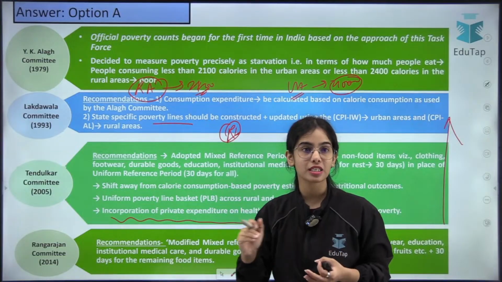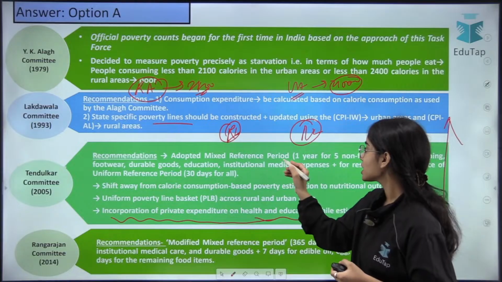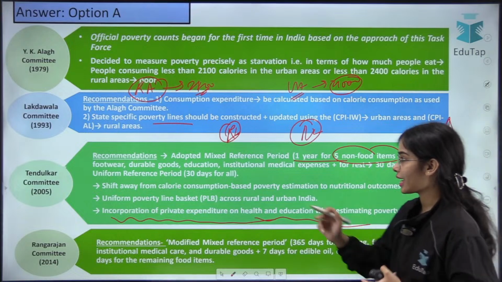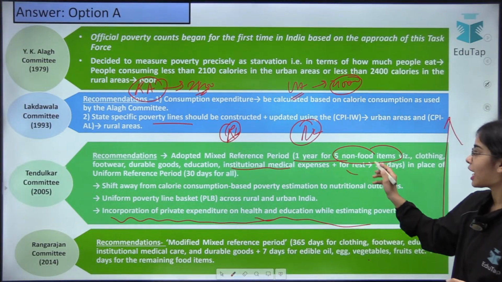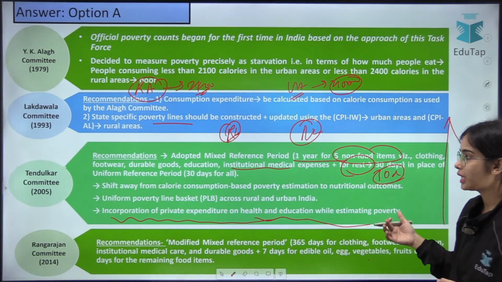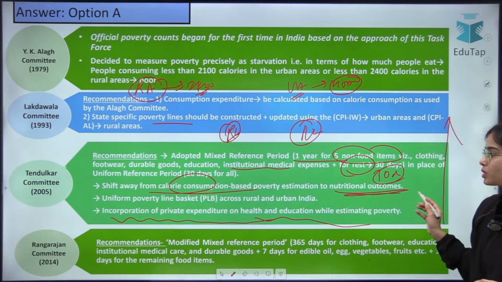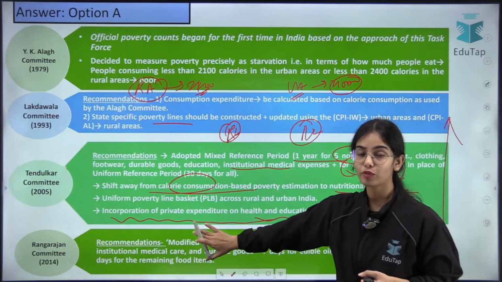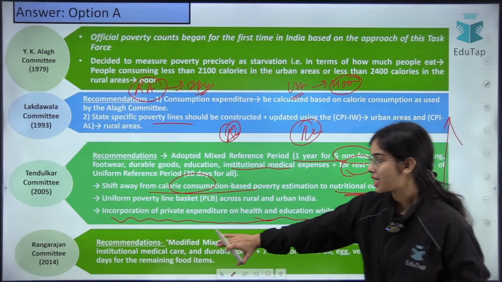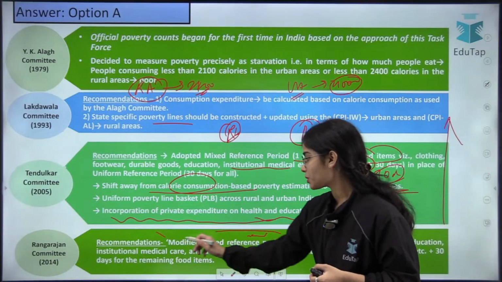The Tendulkar committee has given the mixed reference period, where they said that the consumption should be seen from different dimensions: the 1 year consumption of the 5 non-food items, clothing, footwear, durable goods, education and institutional medical expenses, and for the rest, a 30-day time period will be taken for the food, fuel and such. We have to shift away from the calorie consumption based poverty line, and go towards the nutritional outcome, and we have to incorporate the private expenditure that is happening in the health and education area.